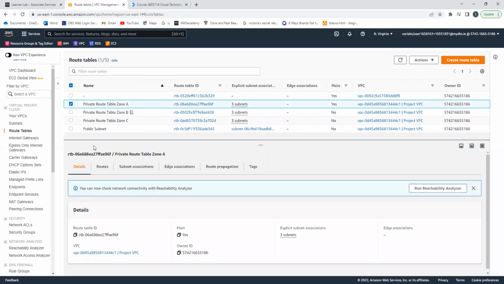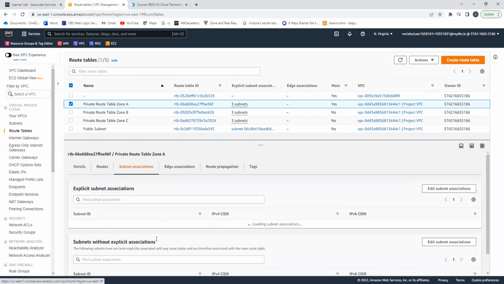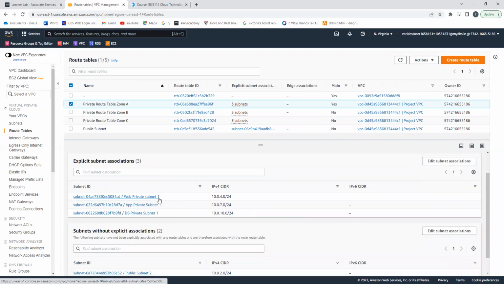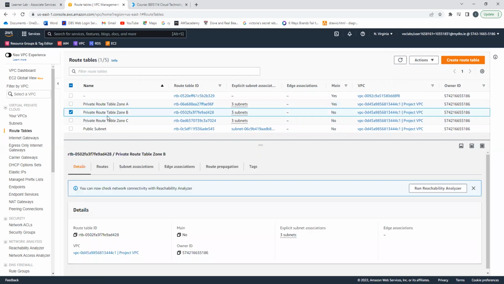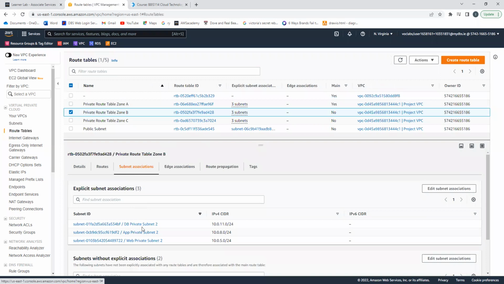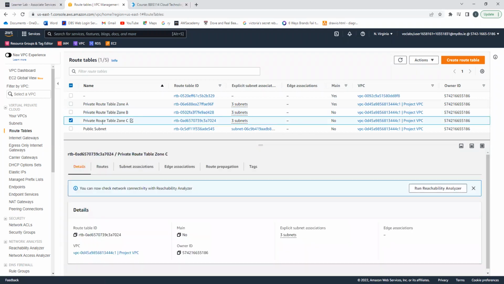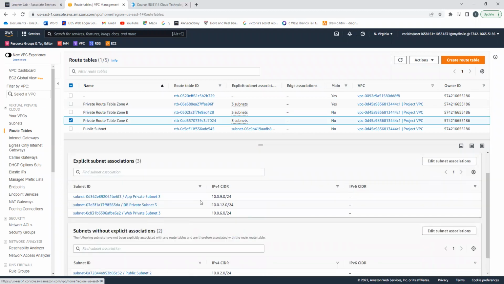Private route table zone A was associated to web private subnet 1, app private subnet 1, DB private subnet 1. Private route table zone B was associated with DB private subnet 2, app private subnet 2, web private subnet 2. And private route table C was associated with app private subnet 3, DB private subnet 3, web private subnet 3.